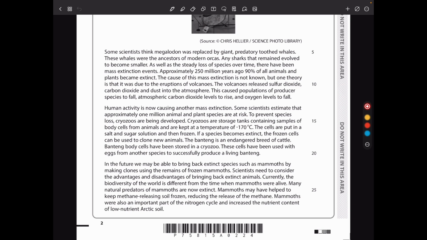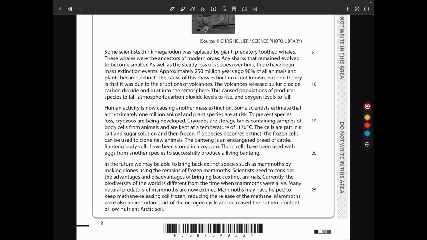As well as the steady loss of species over time, there have been mass extinction events. Approximately 250 million years ago, 90% of all animals and plants became extinct. The cause of this mass extinction is not known, but one theory is that it was due to the eruptions of volcanoes. The volcanoes released sulfur dioxide, carbon dioxide, and dust into the atmosphere. This caused populations of producer species to fall, atmospheric carbon dioxide levels to rise, and oxygen levels to fall.